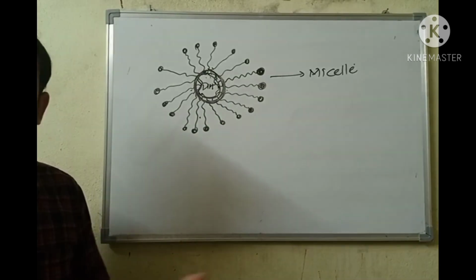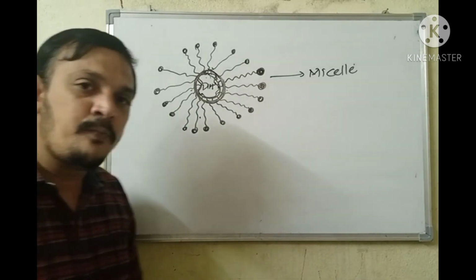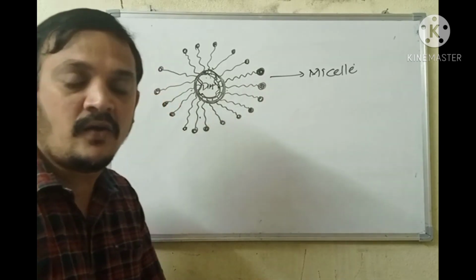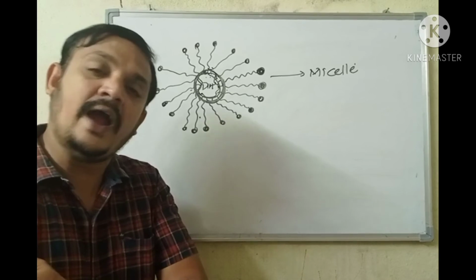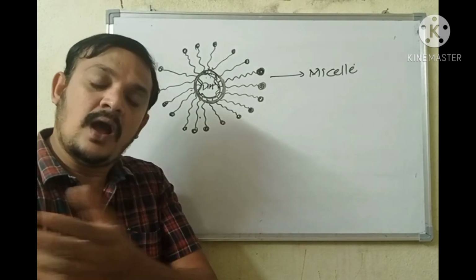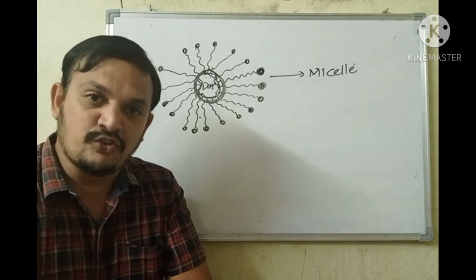Explain the cleansing action of soap. A soap molecule is made up of two parts: a long hydrocarbon chain, which is hydrophobic, and a short ionic chain, which is hydrophilic in nature.